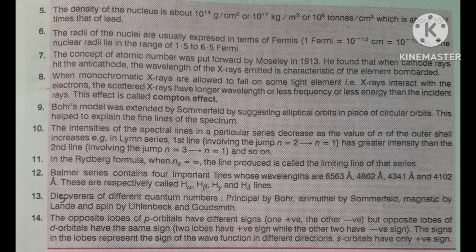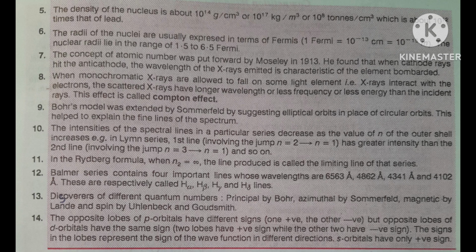In the Rydberg formula, when n2 is equal to infinity, higher energy level, the line produced is called the limiting line of the series. Next point, Balmer series contains 4 important lines whose wavelengths are: first 6563 angstrom, second 4862 angstrom, third 4341 angstrom, and again 4102 angstrom.